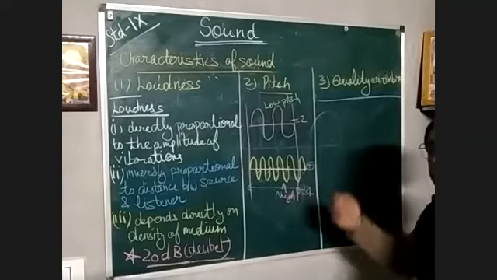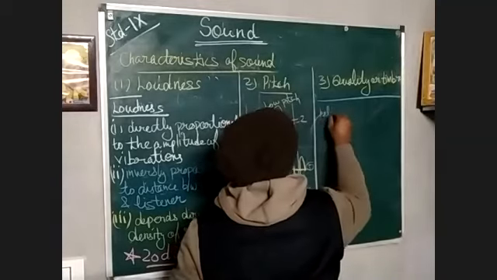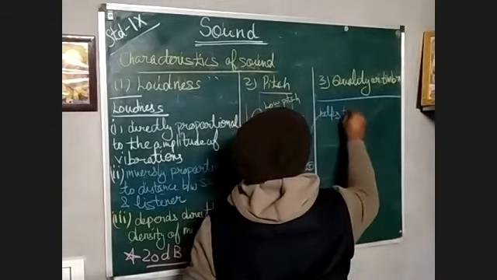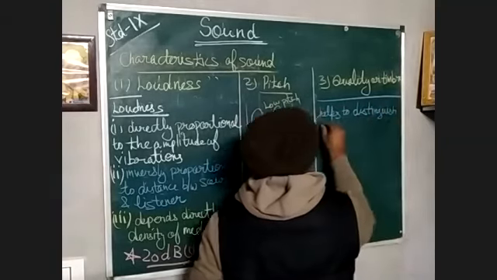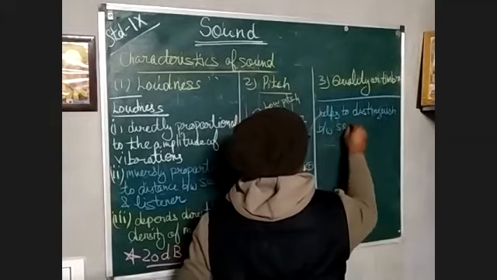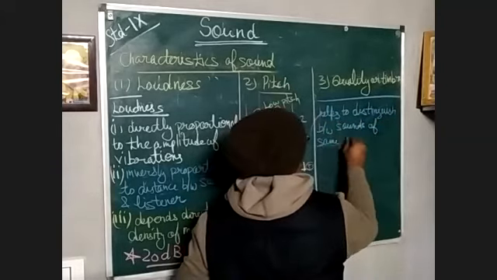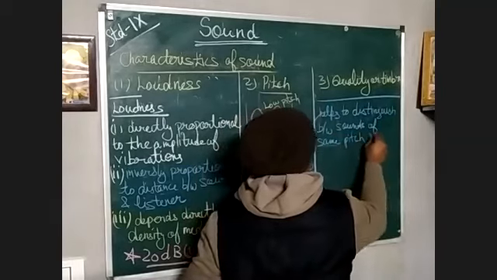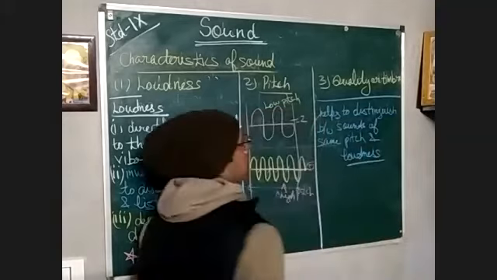It helps to distinguish between sounds of same pitch and loudness.